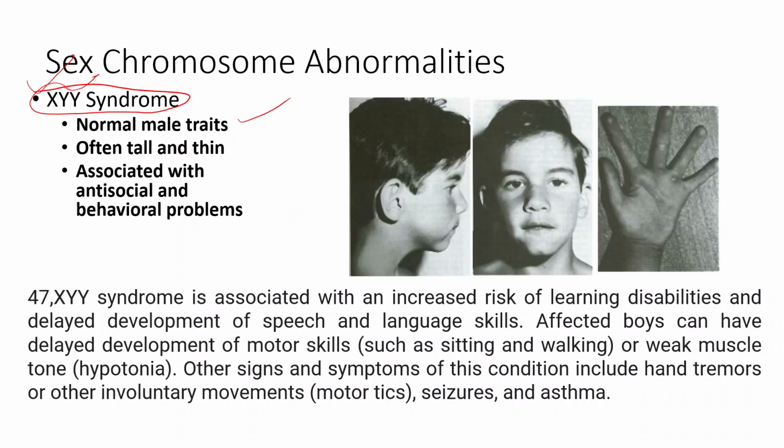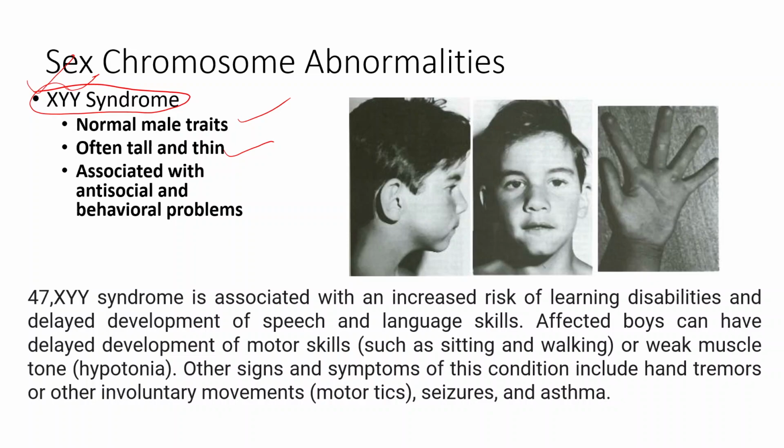where the individual will often be tall and thin, but it has been seen that whenever there are such individuals with XYY syndrome, they used to show some antisocial behavior.